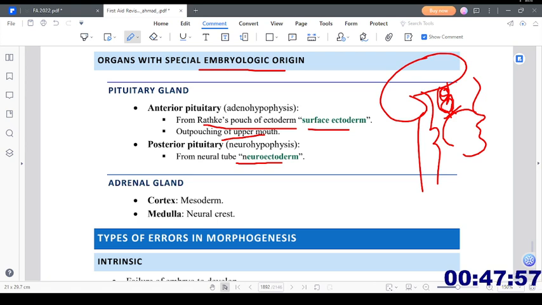Then the adrenal gland: the cortex comes from the mesoderm, while the medulla comes from the neural crest cells.